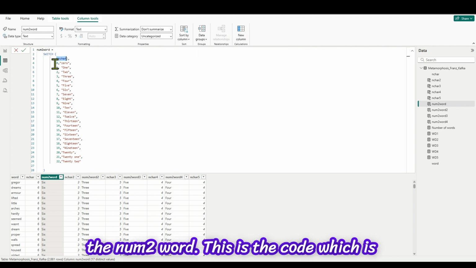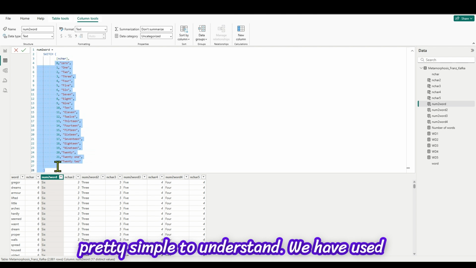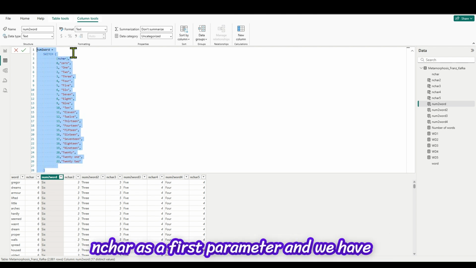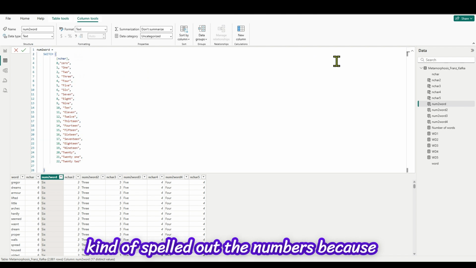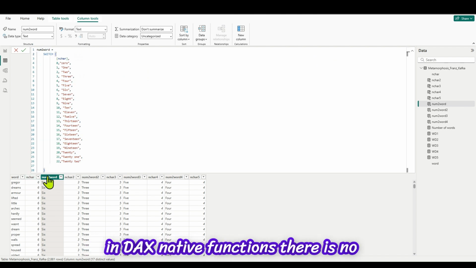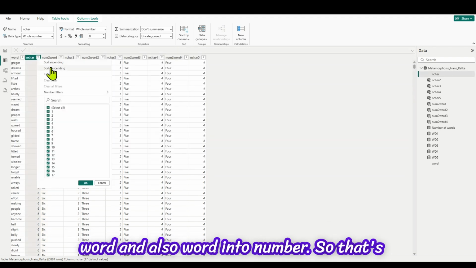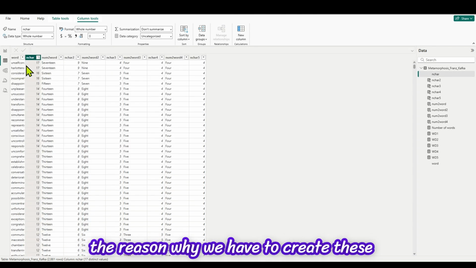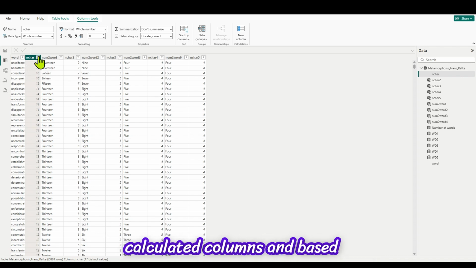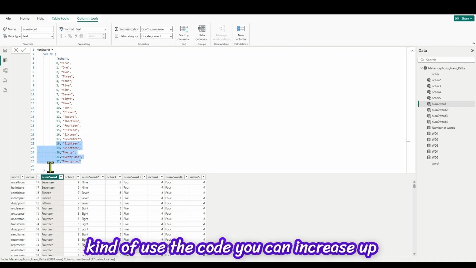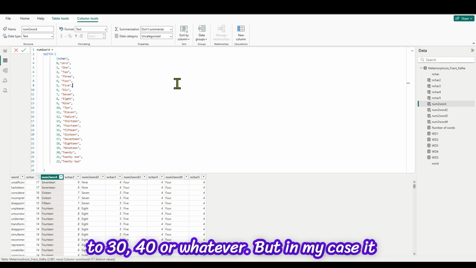And the num2word column, this is the code, which is pretty simple to understand. We have used a switch statement, and we have added nchar as the first parameter. We have spelled out the numbers, because in DAX native functions, there is no function which will convert a number into a word or a word into a number. So that's the reason why we have to create these calculated columns. And based on your word size, you can use the code. You can increase it up to 30, 40, or whatever.